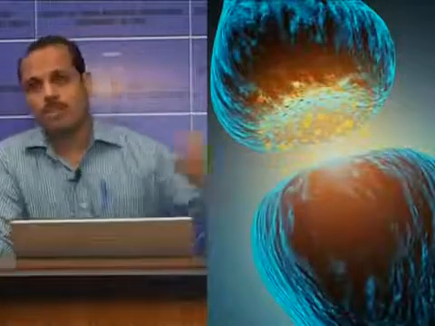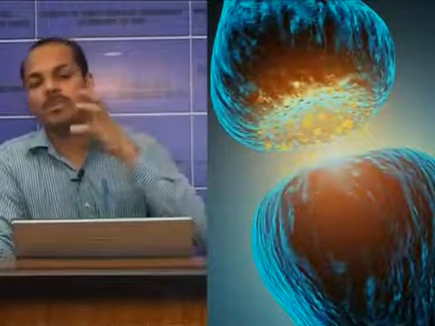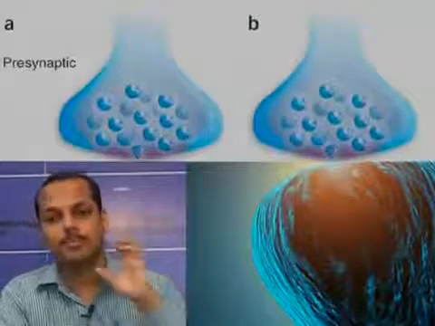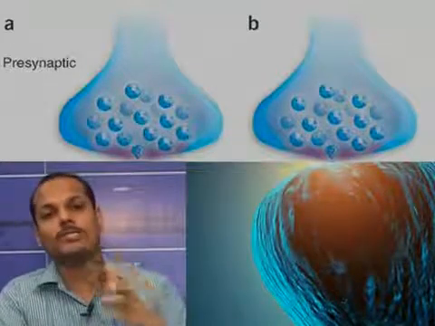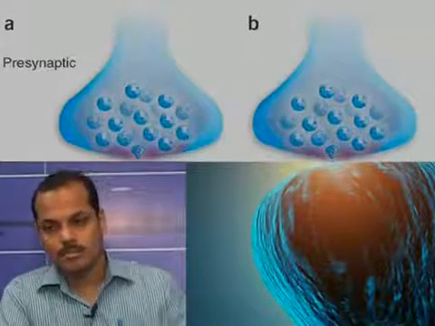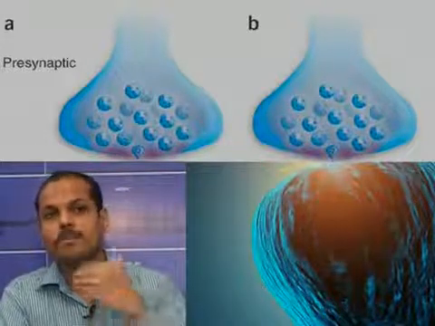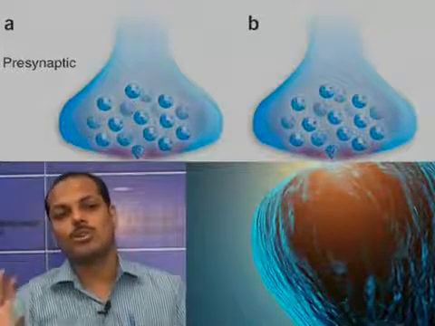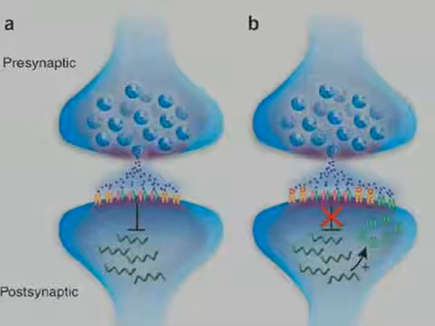Now, at the zone of synapse, the terminal branch of the axon enlarges, and this is called the presynaptic node. The cell membrane of the presynaptic node is called the presynaptic membrane, and the other neuron also has a cell membrane, called the postsynaptic membrane, and postsynaptic node.